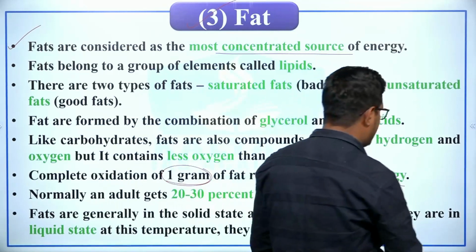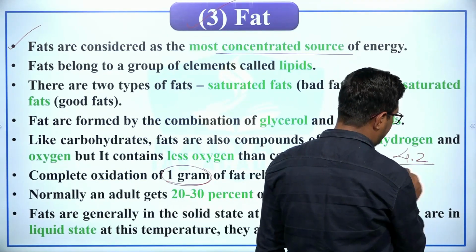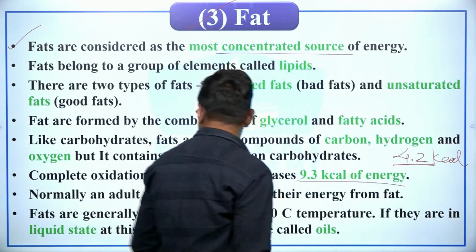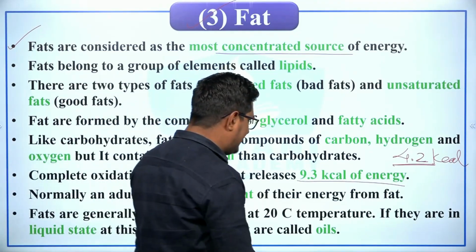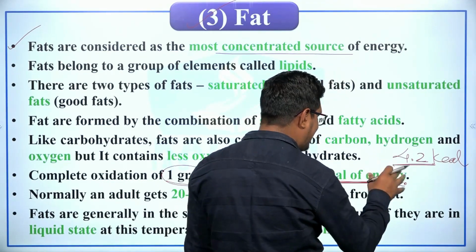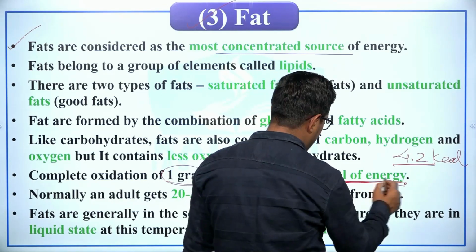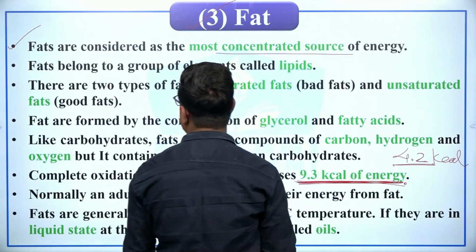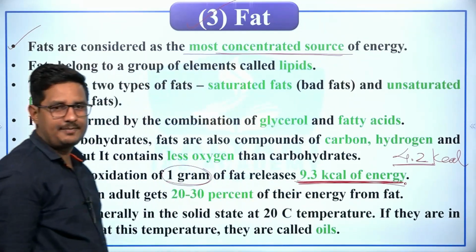In the previous lecture we have seen that complete oxidation of 1 gram of carbohydrate provides 4.2 kcal energy, whereas complete oxidation of 1 gram of fat releases 9.3 kcal of energy. Or we can say that fats provide the maximum energy per gram, right? Therefore these are considered as the most concentrated source of energy, right?